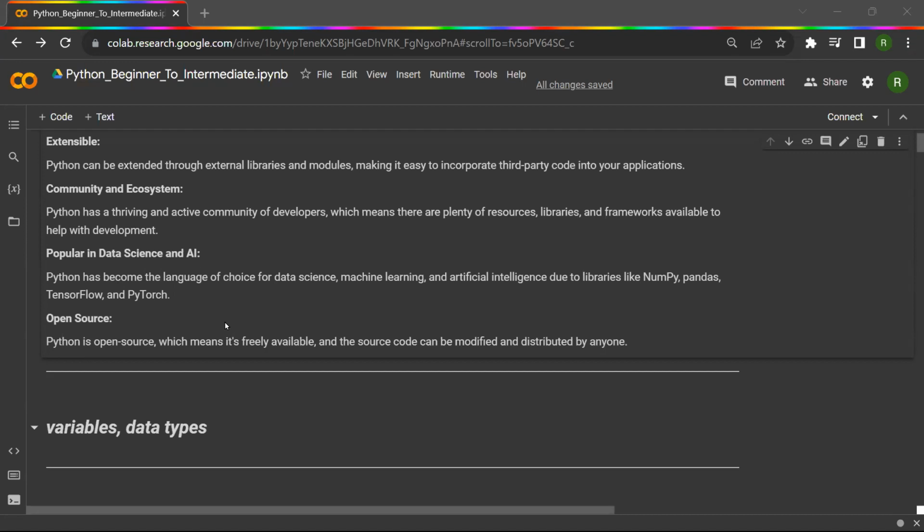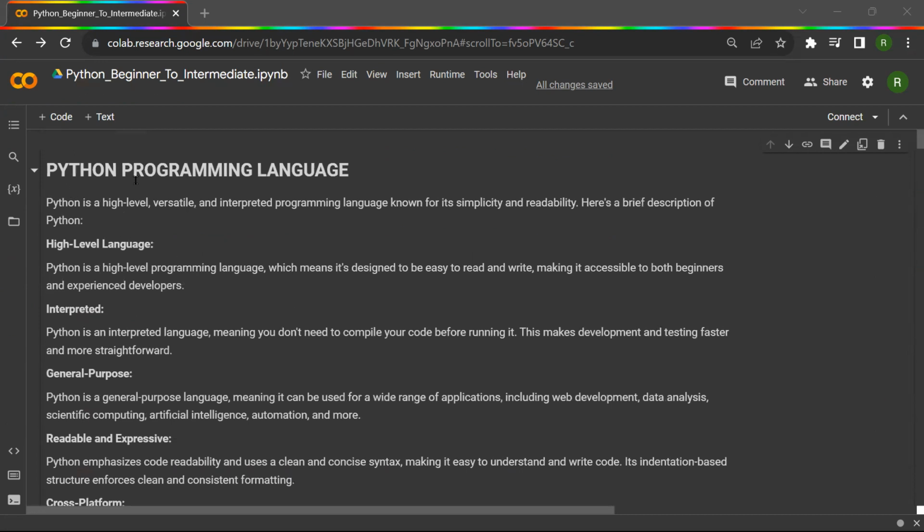And finally, the thing which we like most is that Python is open source, which means it's freely available and the source code can be modified and distributed by anyone. So this is the complete introduction to the Python programming language. And let me ask you one question. Who is the main person who invented the Python programming language? It's a small task for you. Just find out.